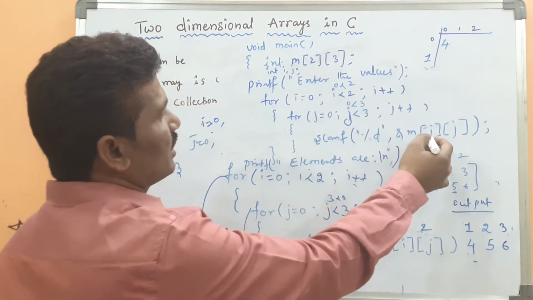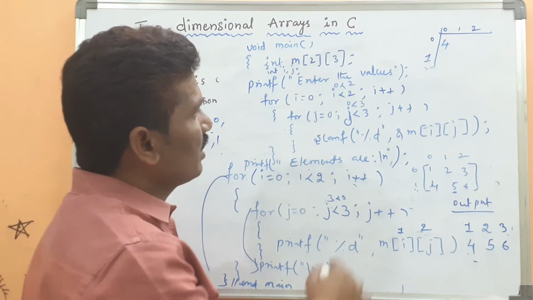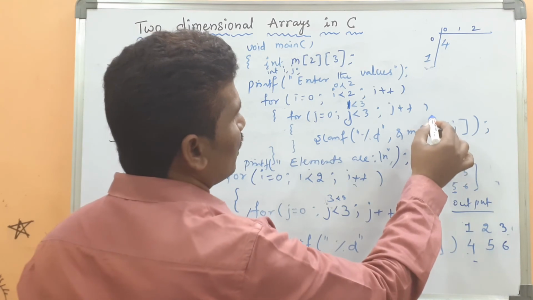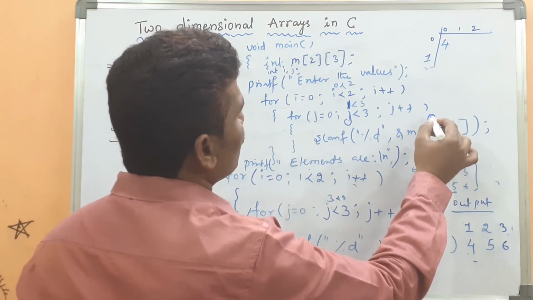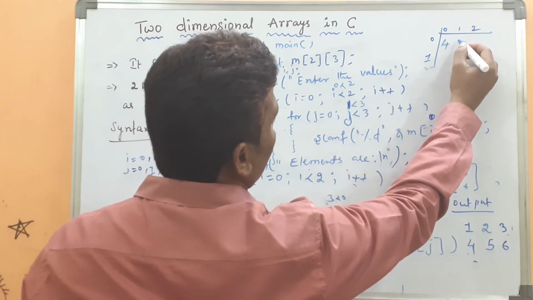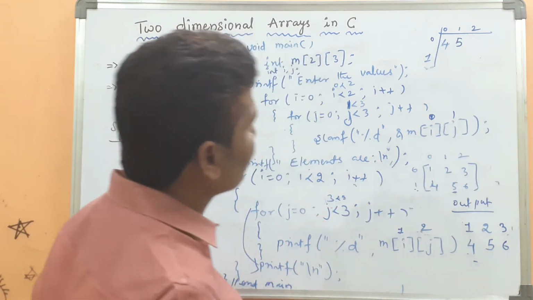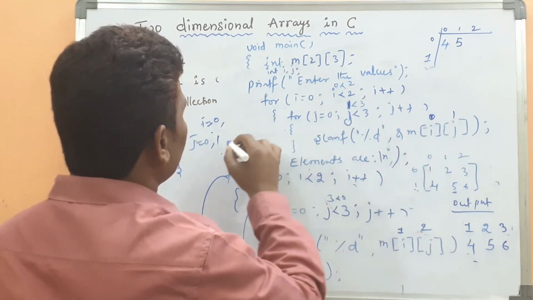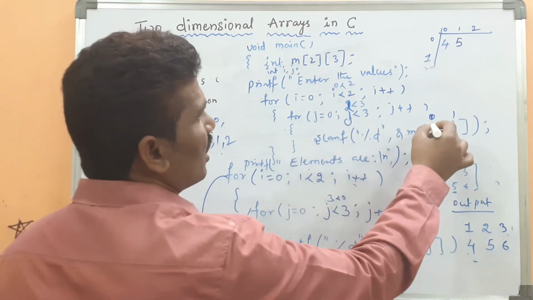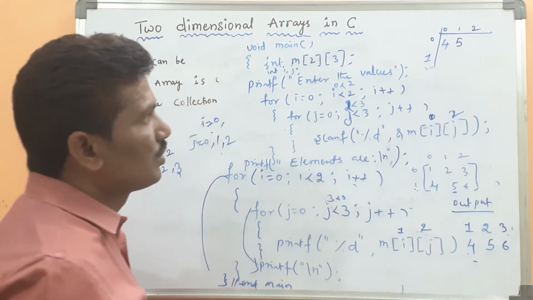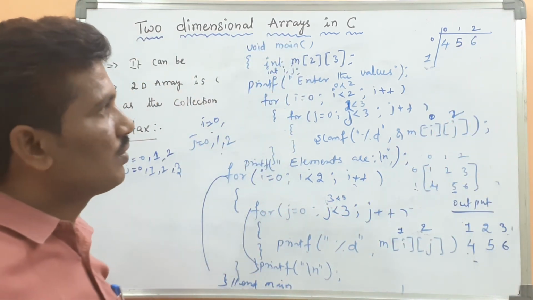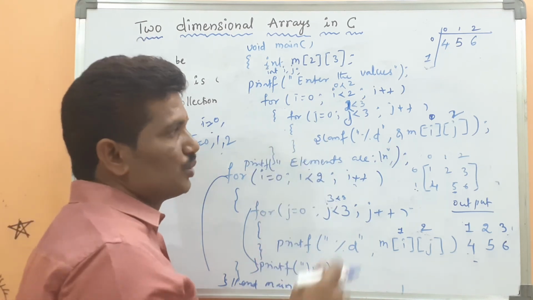Then after that j is incremented by 1, j value becomes 1. 1 less than 3 condition is true, again it will ask for the value. I value is 0, j value is 1. Okay, previously 0, 0. Then I entered value 6. Then j is incremented by 1, j becomes 2. 2 less than 3 condition is true. Then control comes to 0 of 2. Whenever you enter the third value, it is placed at index 0, 2.